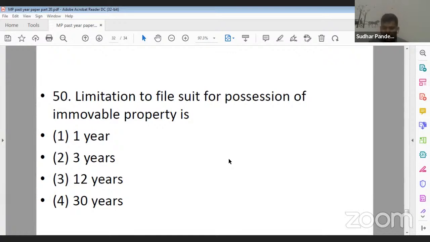Now, if you are aware that in majority of the cases of immovable property, usually the limitation period goes to 12 years, except some of the cases like foreclosure, redemption, there the limitation period may go up to 30 years. Otherwise, generally it goes to 12 years. So its correct answer is yes, Harshvardhan ji. It should be option 3, that is 12 years.